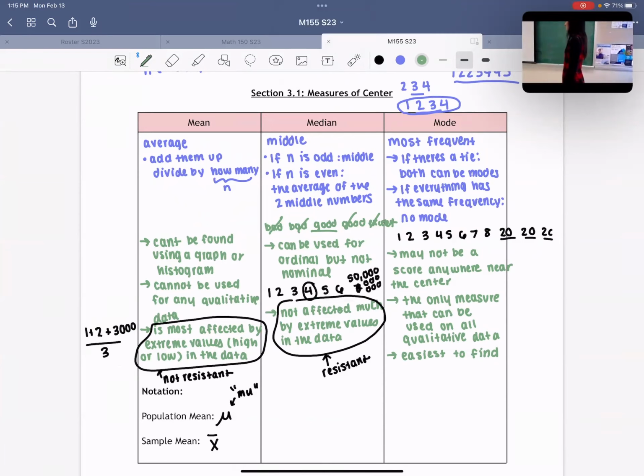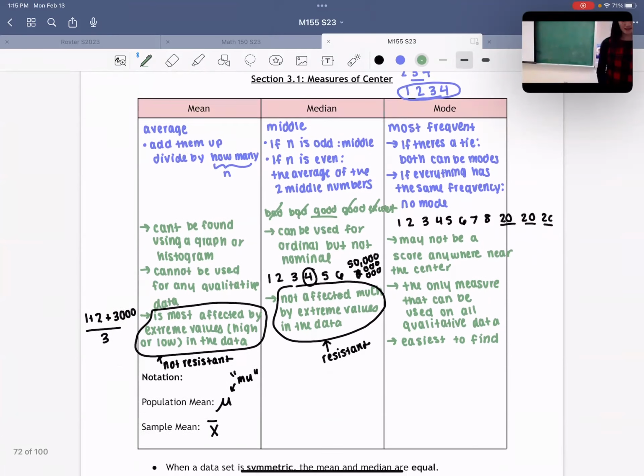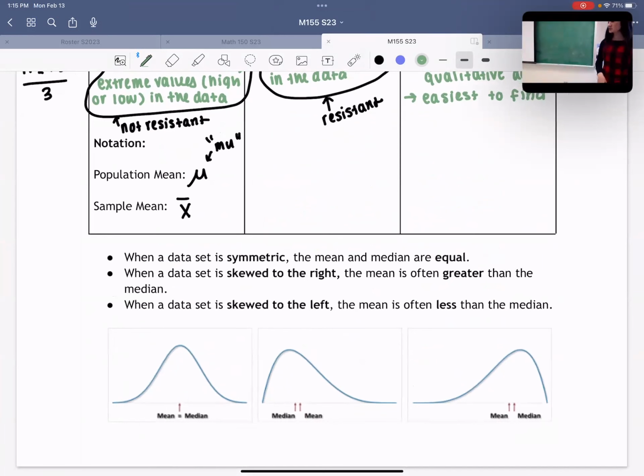All right. There's one last thing I want to mention about describing the mean, median, and mode. We'll talk about this way later in the semester, but we talked about how histograms can have different shapes. We have symmetric graphs where if you drew a line in the middle, it would be the same on each side. We have skewed to the left and skewed to the right, which just means there's a tail either to the left or to the right.